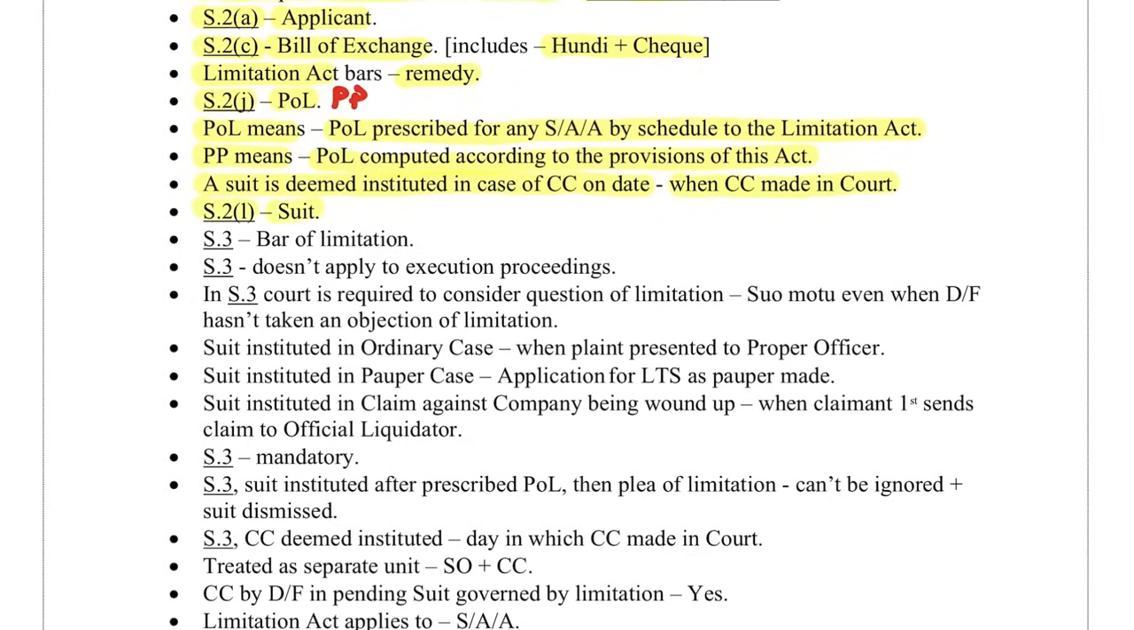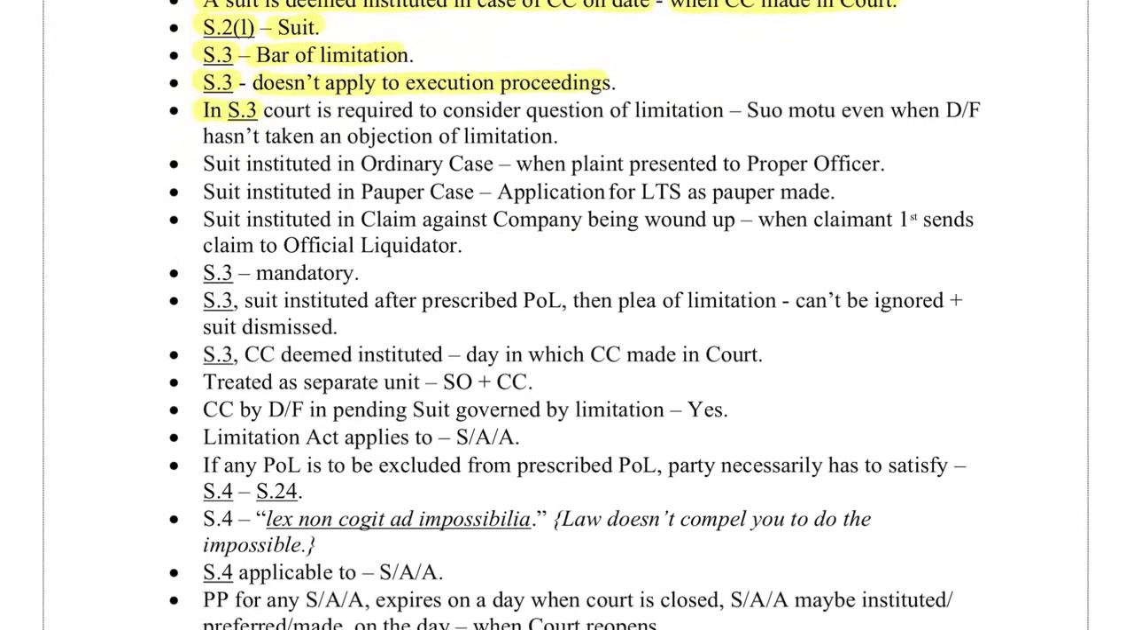Section 3 talks about bar of limitation. Section 3 does not apply to execution proceedings. In Section 3, the court is required to consider the question of limitation suo motu, even when the defendant has not taken an objection of limitation. A suit is instituted in an ordinary case when the plaint is presented to the proper officer. Suit is instituted in the case of a pauper when the application for leave to sue as a pauper is made. Suit is instituted in a claim against a company being wound up when the claimant first sends the claim to the official liquidator. Section 3 is a mandatory provision.